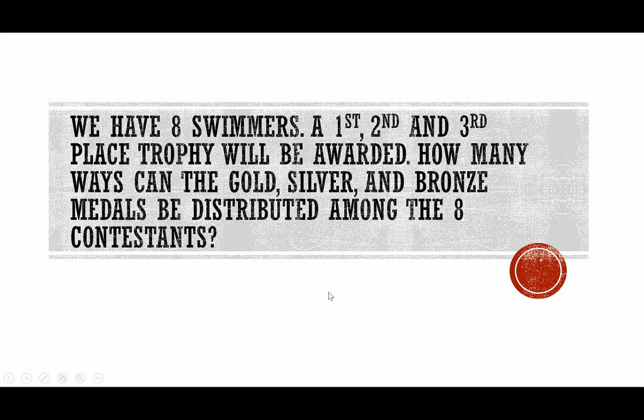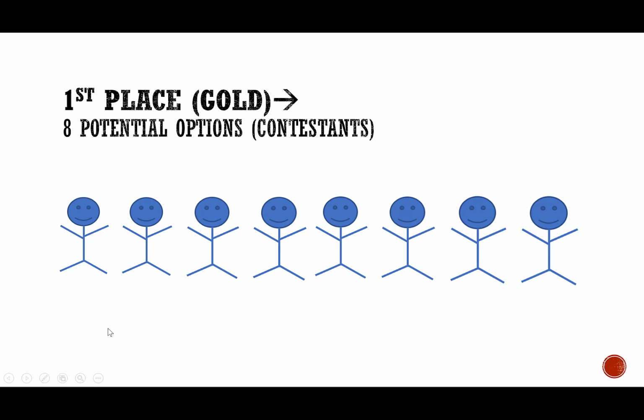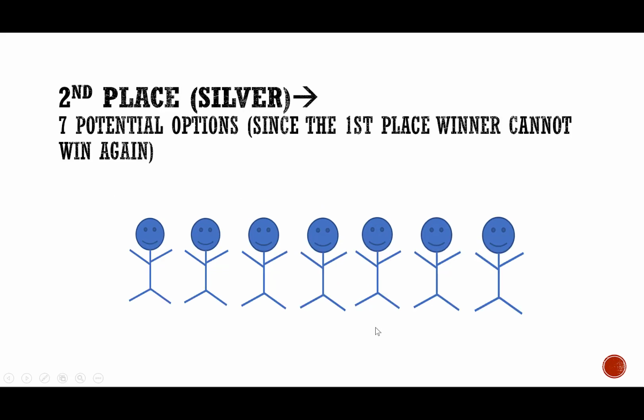Permutation example. Our example is, we have 8 swimmers. A first, second, and third place trophy will be awarded. How many ways can the gold, silver, and bronze medals be distributed among the 8 contestants? So first, we know there are the 8 contestants. So the first place, the gold medal, will go to one of these 8 players.